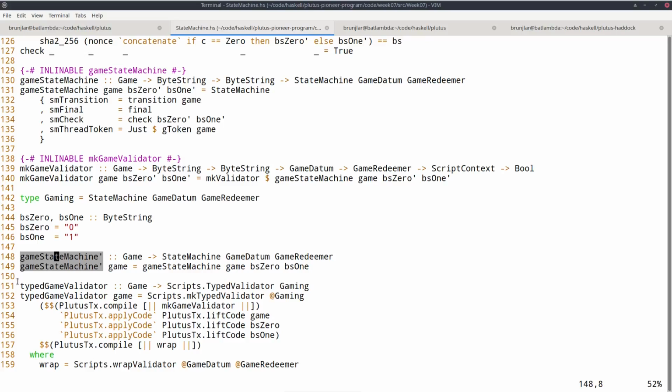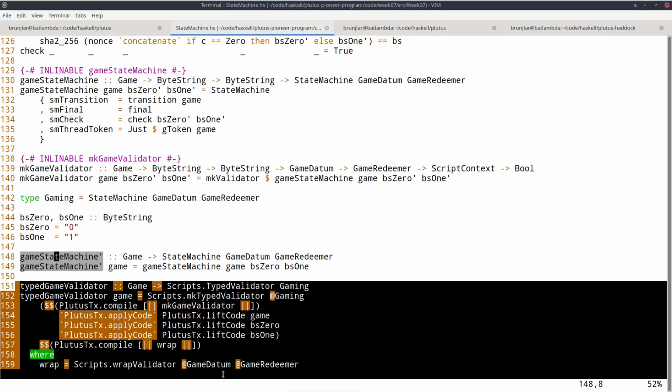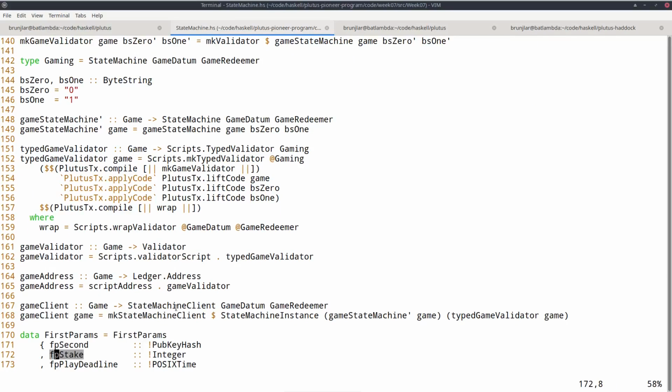Now this is exactly as before, so the same boilerplate we had before, except now this make game validator has been defined here using the state machine mechanism instead of doing it explicitly. And game address is the same. Game client is a new thing. Game client is a state machine client, and this is basically what we need to interact with state machine from our wallet, from our contract monad.